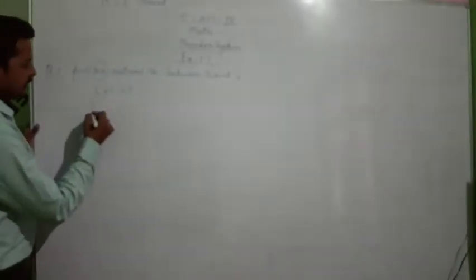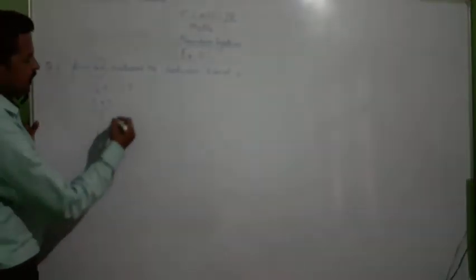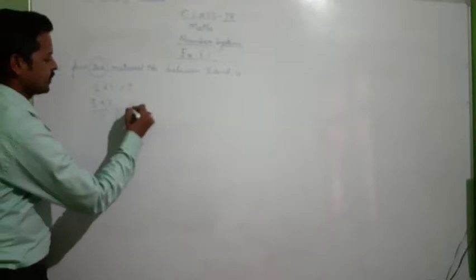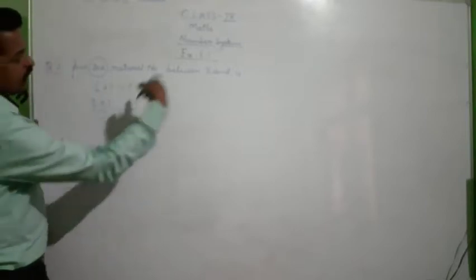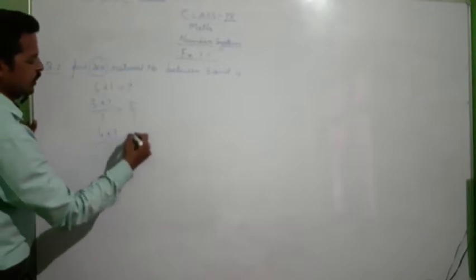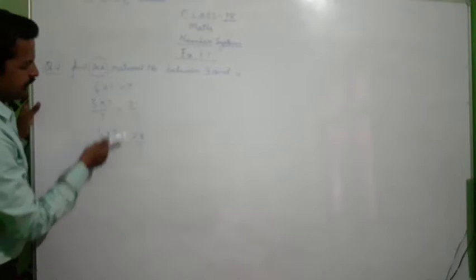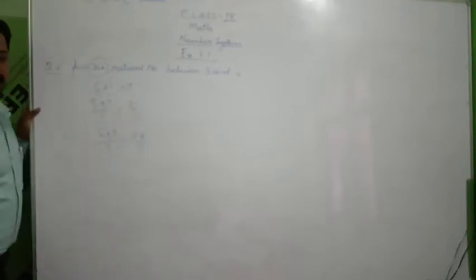Now, just write like this: 3 into 7 upon 7, and you will get 21 upon 7. And in the other number, also you just multiply by 7 and divide by 7. You will get 28 by 7. So, we can write 6 numbers between 21 by 7 and 28 by 7. See, denominators are the same.